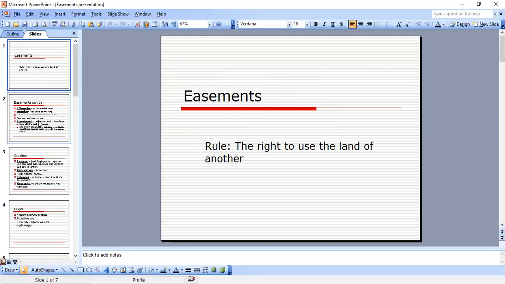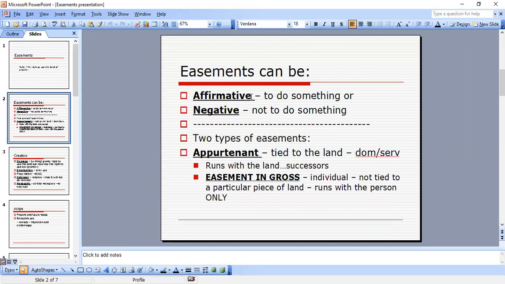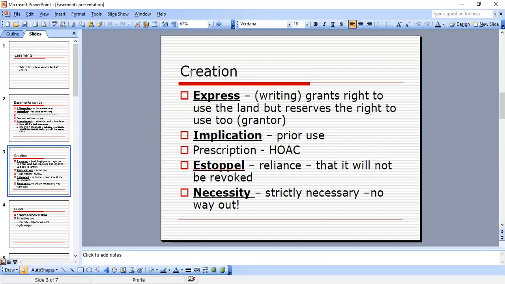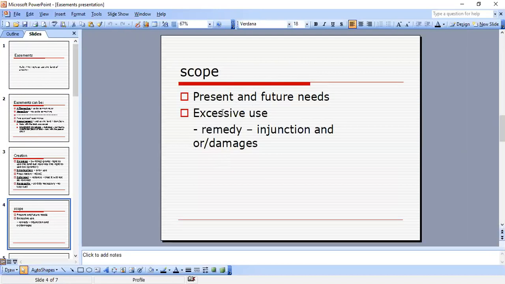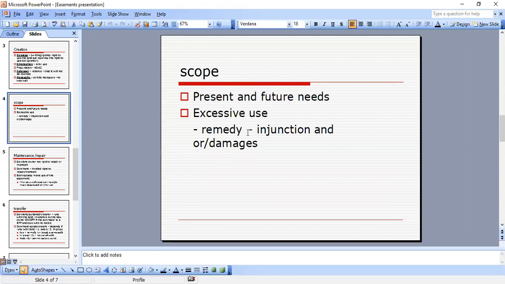So first we do our rule, then we tell what type of easement it can be, affirmative or negative, and we tell the reader, is it appurtenant or easement in gross? Then the creation, how is it created? And then we do our scope of the easement. Was it excessive use? Was it on target? Was it present or future needs that they needed to add to it?